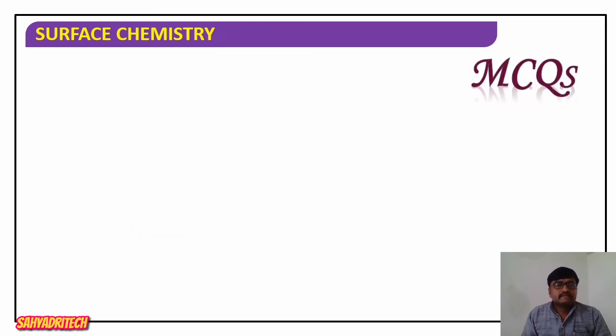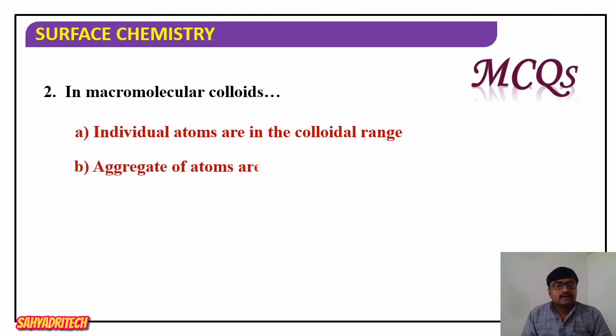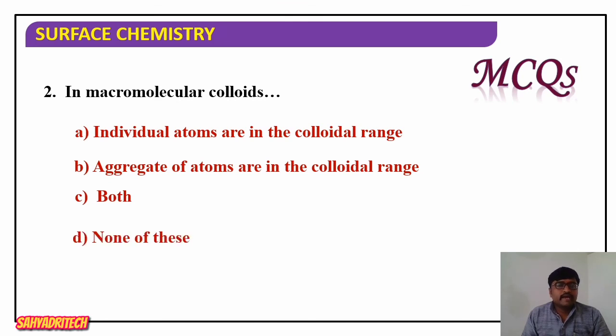Next, in macromolecular colloids, individual atoms are in the colloidal range, aggregates of atoms are in the colloidal range, or both, or none of these. Macromolecular, macro meaning large size, means individual molecules are in the colloidal range. As we said, macromolecules are naturally occurring as well as synthetic, or man-made. Please remember examples for those.